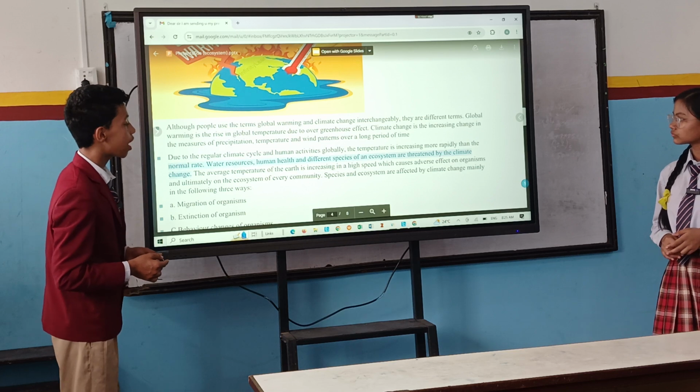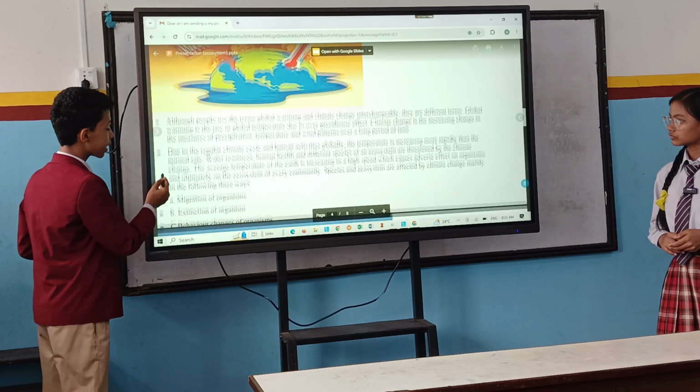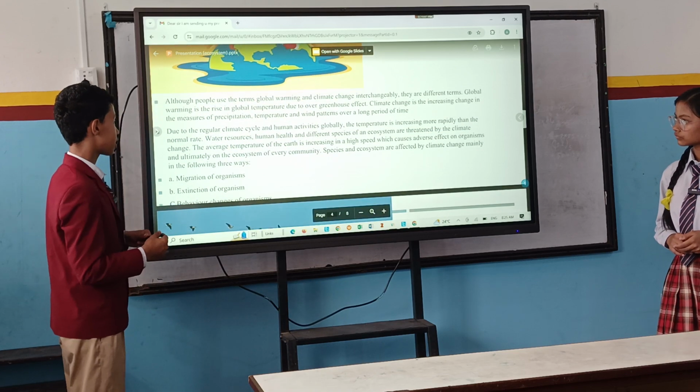Species and ecosystems are affected by climate change mainly in the following three ways: migration of organisms, extinction of organisms, and behavior change of organisms.